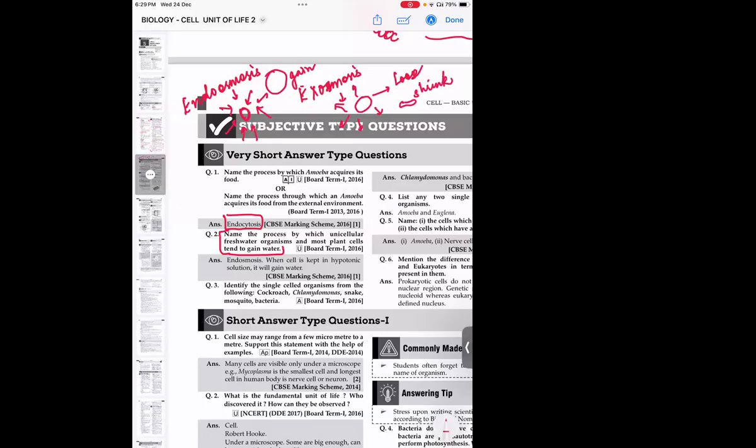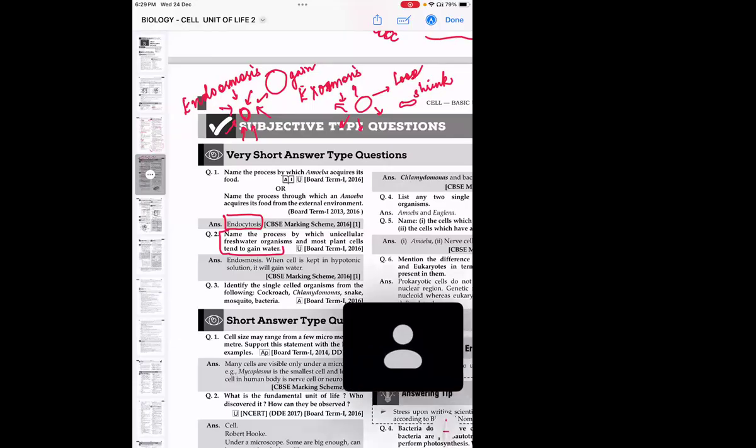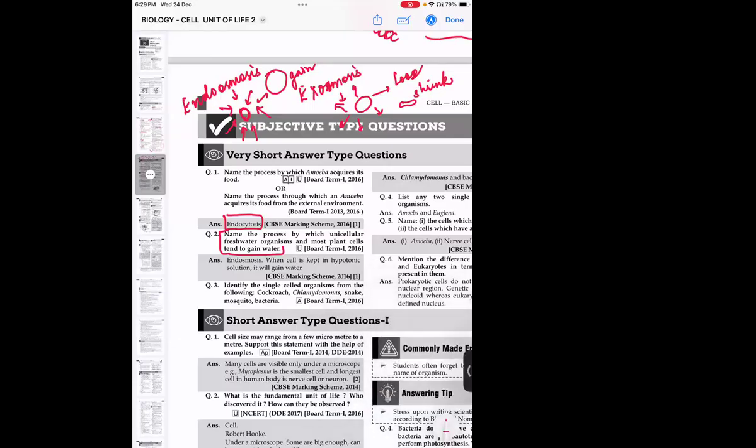For example, if you keep raisins in water, they will swell. That is endosmosis. If you keep the same raisins in the sun, they lose water. That is exosmosis. Am I clear, Yashoda, with these two terms? Yes, ma'am. Okay, good.